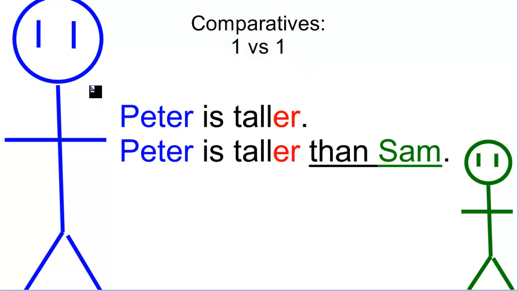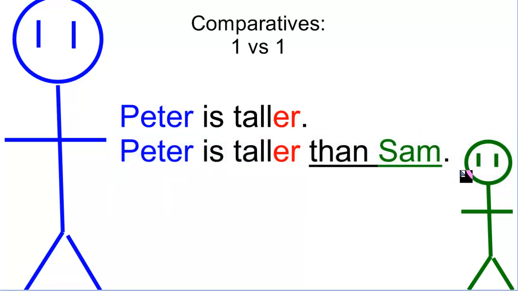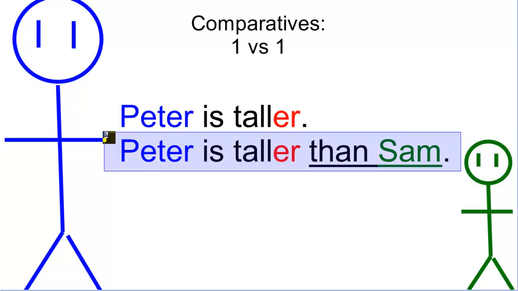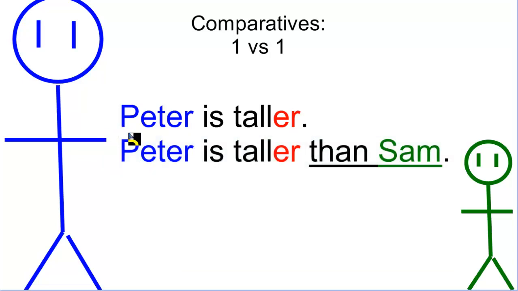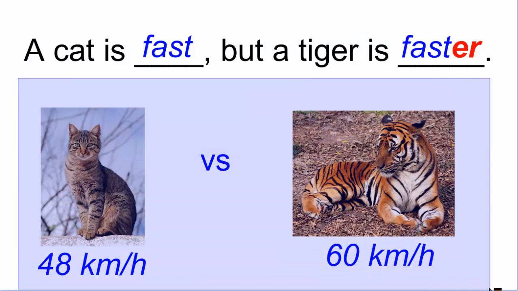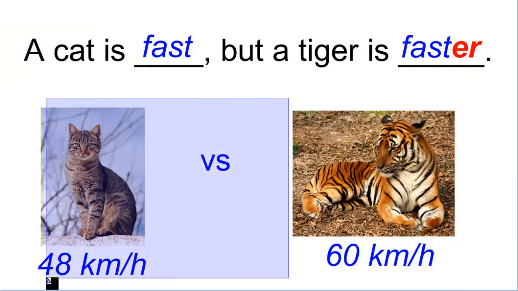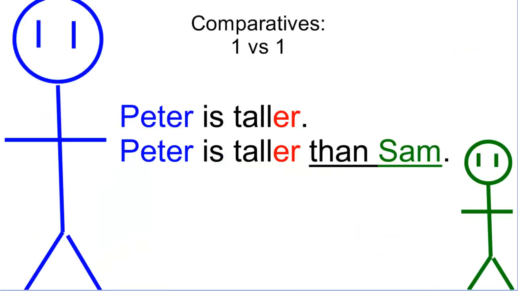For example, I can say Peter is taller, because that's a characteristic of Peter. Peter is taller in general. Or I can say that Peter is taller than Sam. If you mention the second person, you can use than to be more specific. Okay, so that's the idea of the comparative. Again, remember, the comparative is one versus one. A tiger is faster than a cat, obviously. That's a comparative form here. So you see, you're comparing one versus one.